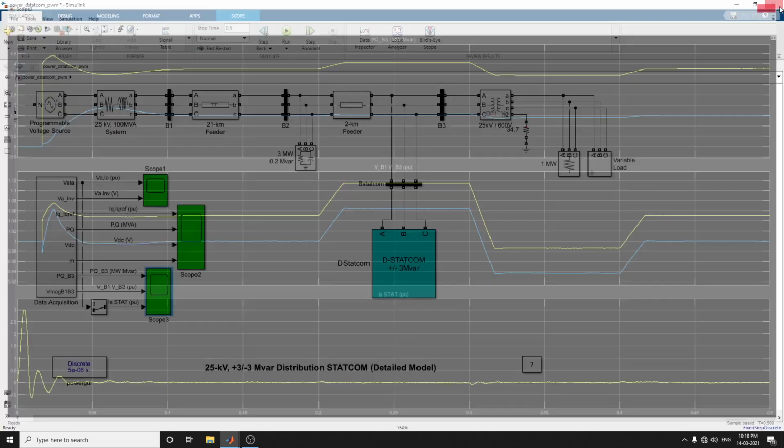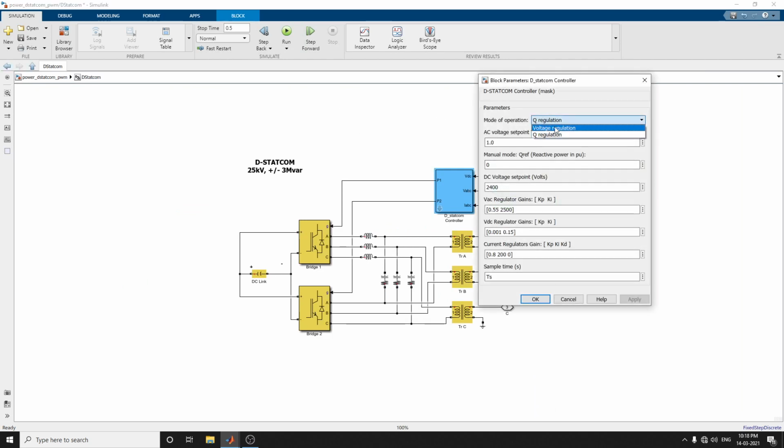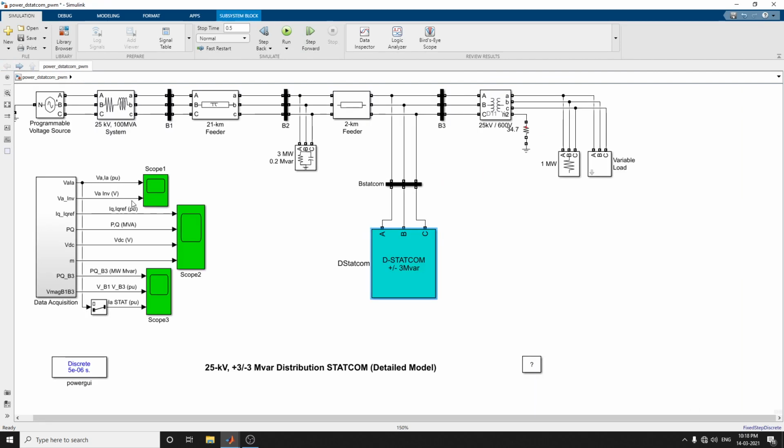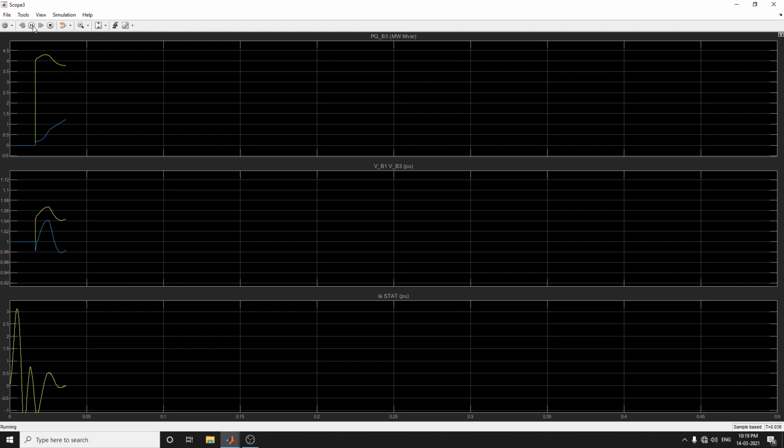Now the same thing, start with this DStat controller with voltage regulation. What will happen? Check. Now we can run this block and rerun the simulation. It now has some plus or minus variation.